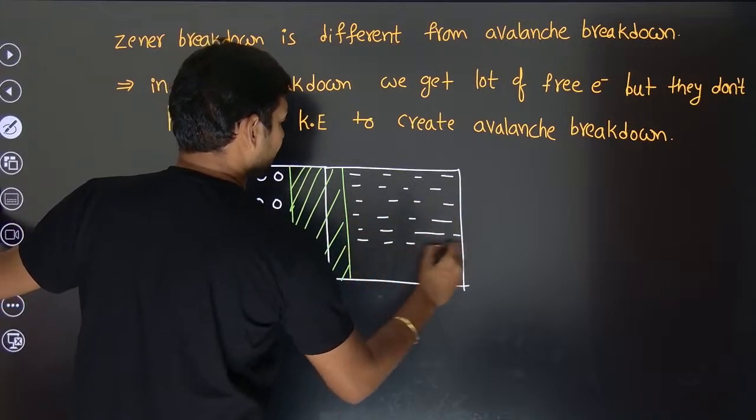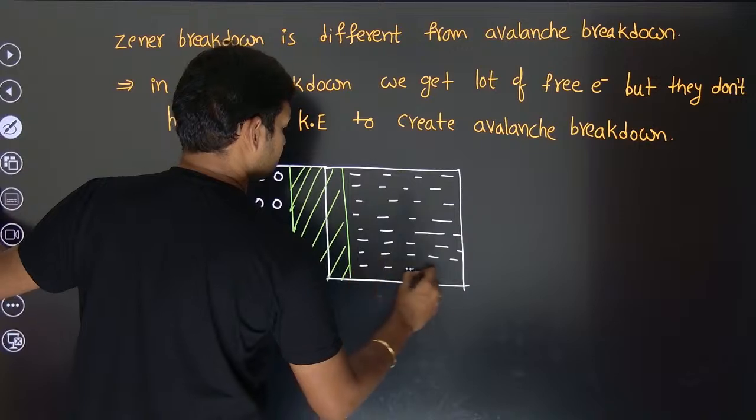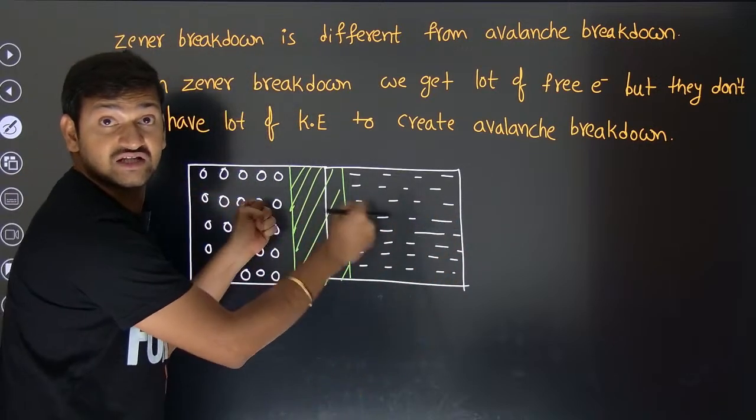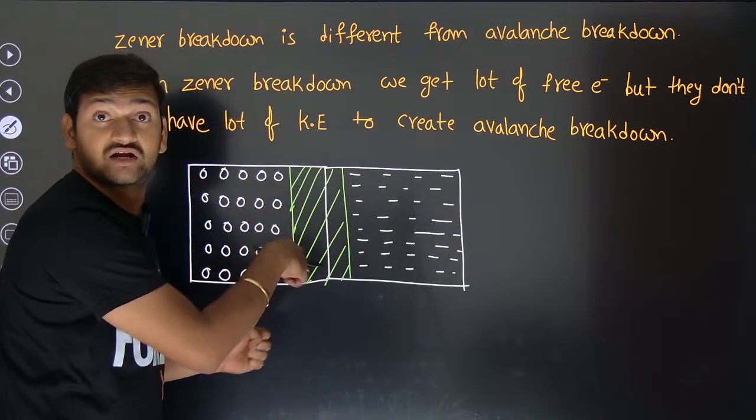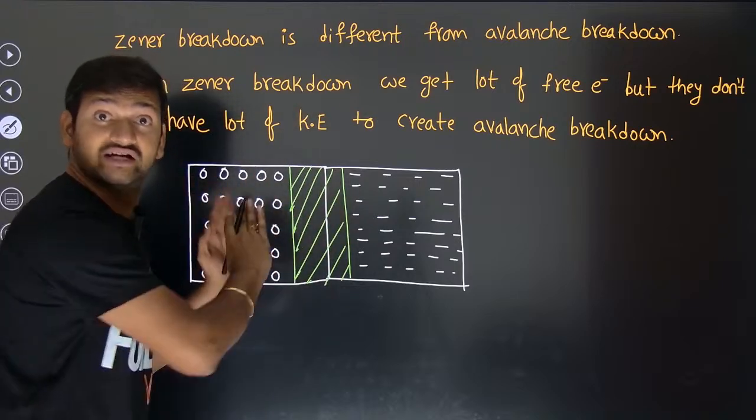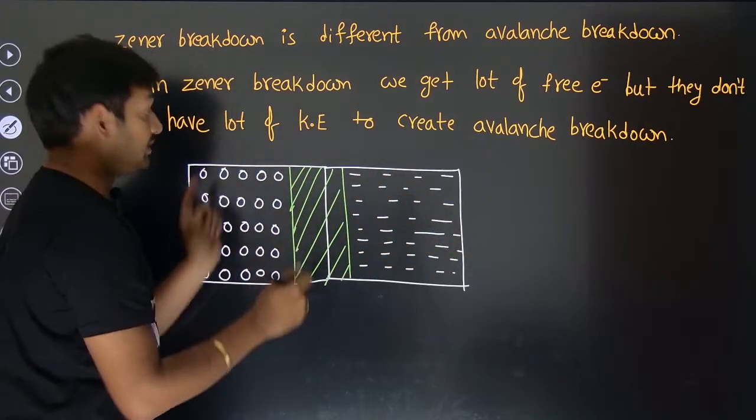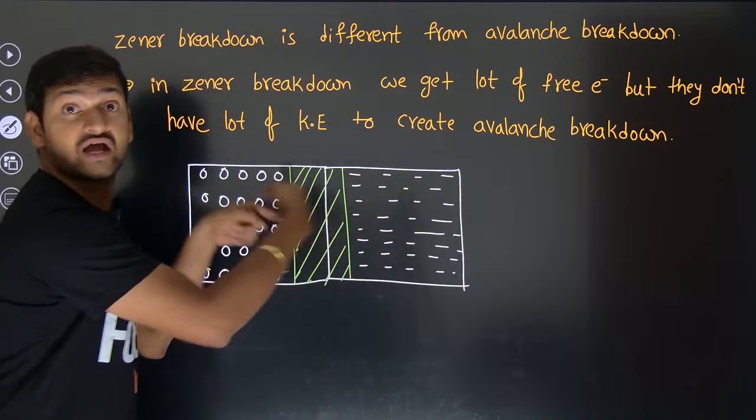So when the population of the majority charge carriers is too big, they will be crushing this depletion region or this barrier, because they desperately want to go to the other side. Holes want to go this side, electrons want to go this side. So they will be pressing.